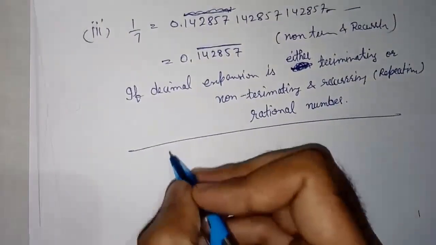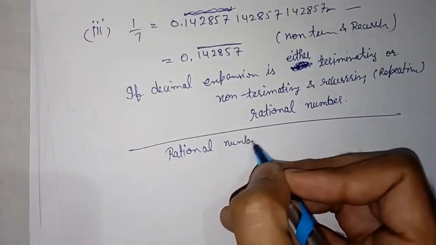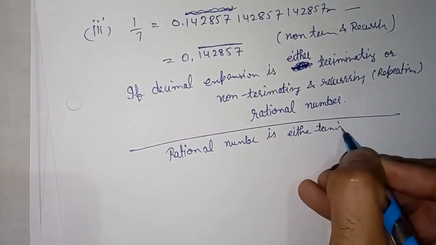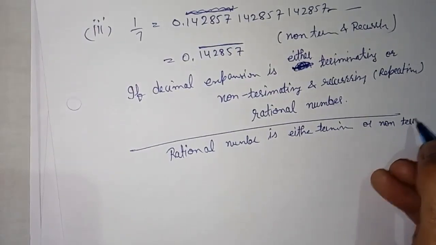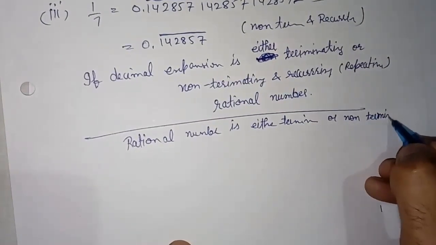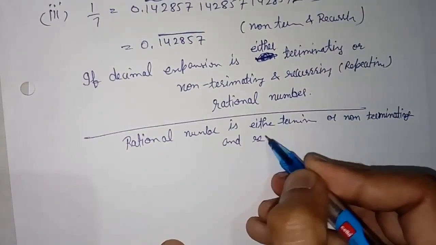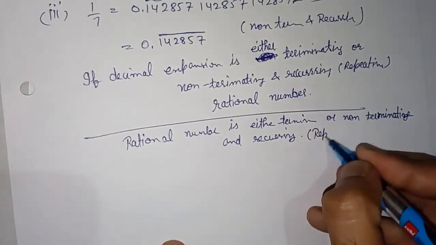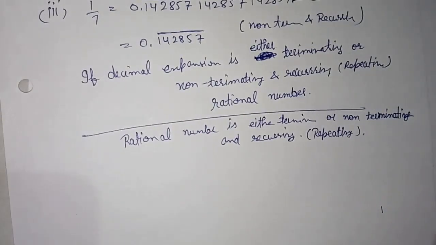A rational number, you can also write this way: a rational number is either terminating or non-terminating and recurring. Okay, recurring or repeating. This spelling I will insert in this video.